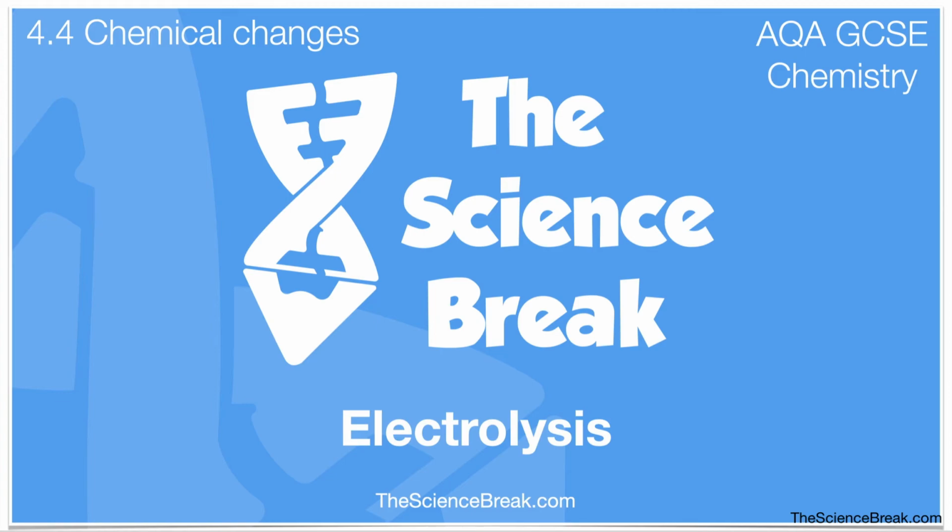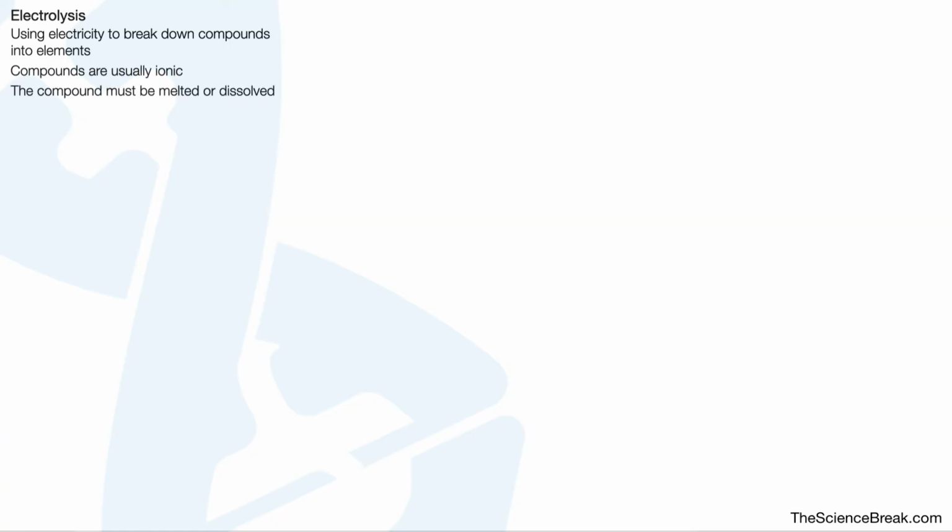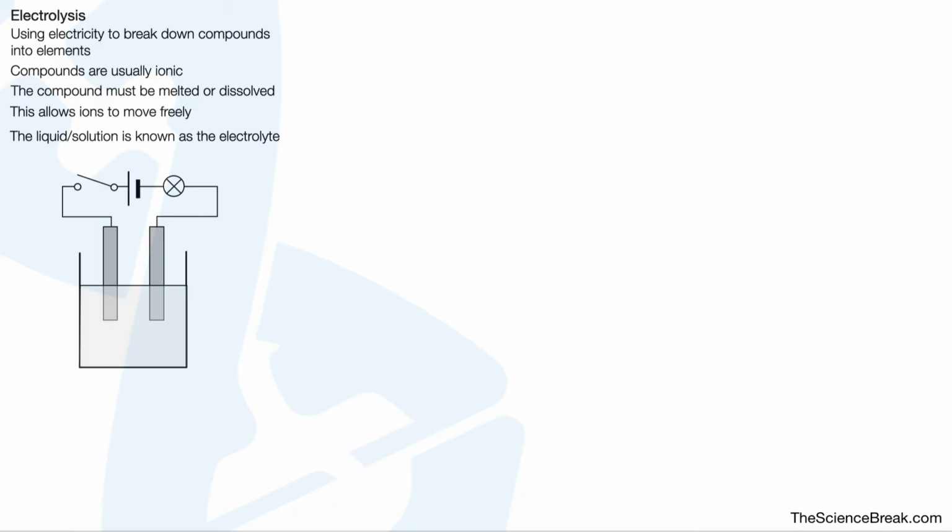Next, let's take a look at electrolysis. Electrolysis. This is using electricity to break down compounds into elements. The compounds that we're talking about are usually ionic, and the compound must be melted or dissolved before we can do electrolysis on it. This allows the ions to move freely. The liquid or the solution is known as the electrolyte, and here is some electrolysis apparatus.